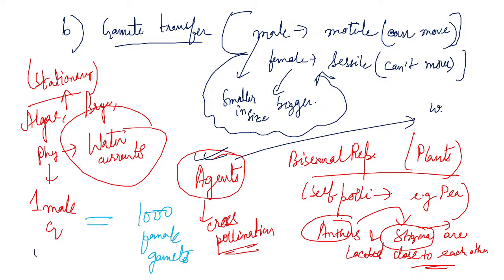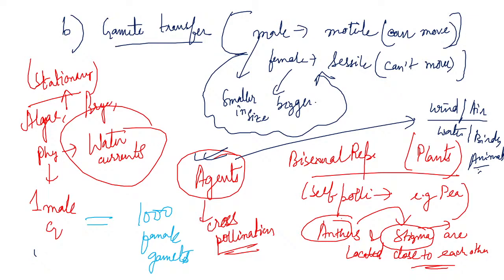These agents can be wind or air, these agents can be water, these agents can be birds, different types of animals, snails. These are the agents. So they help in the reproduction.